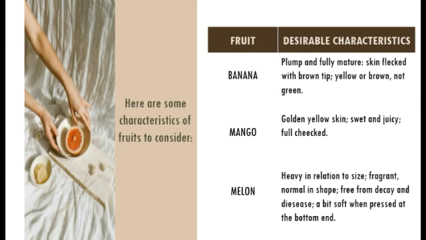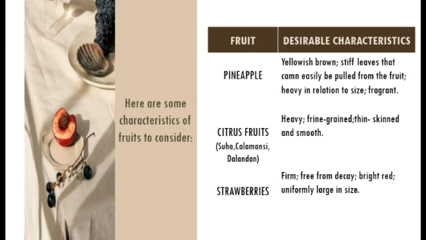Melon. Heavy in relation to size, fragrant, normal in shape, free from decay and disease, a bit soft when pressed at the bottom end. Pineapple. Yellowish brown, stiff leaves that can easily be pulled from the fruit. Heavy in relation to size, fragrant. Citrus fruits such as suha, calamansi, dalandan. Heavy, fine grain, thin skin, and smooth.